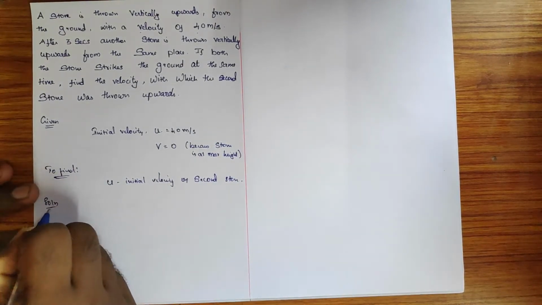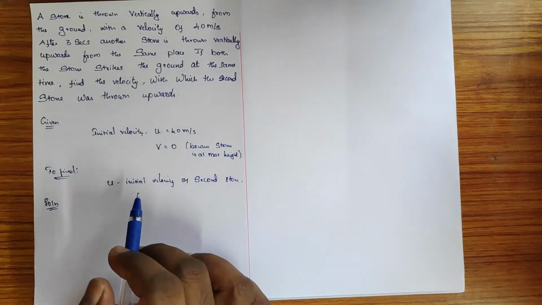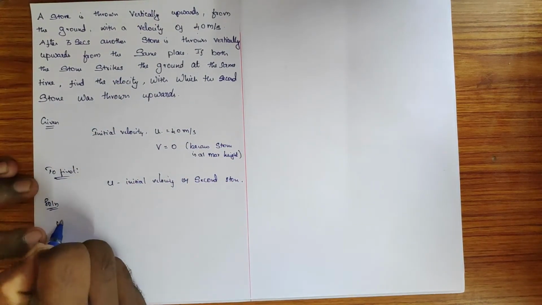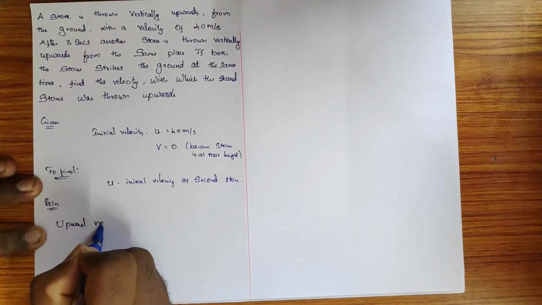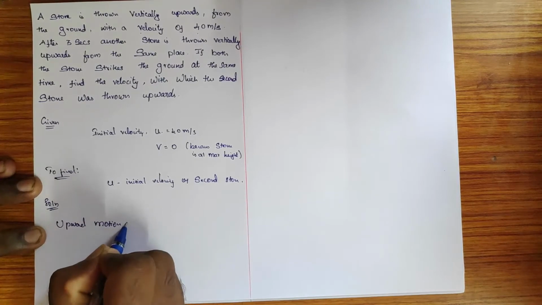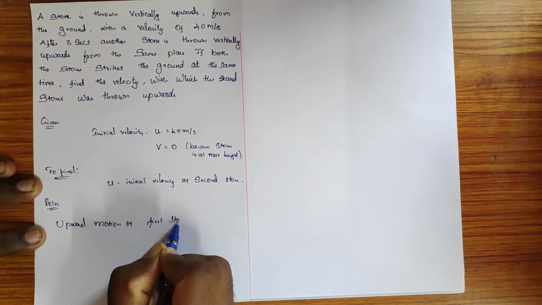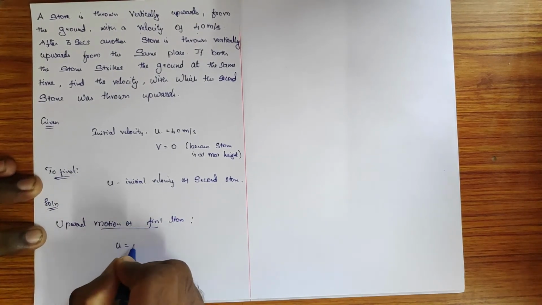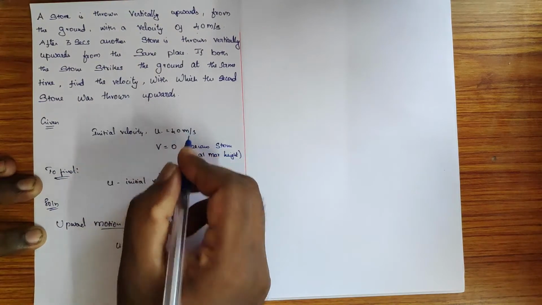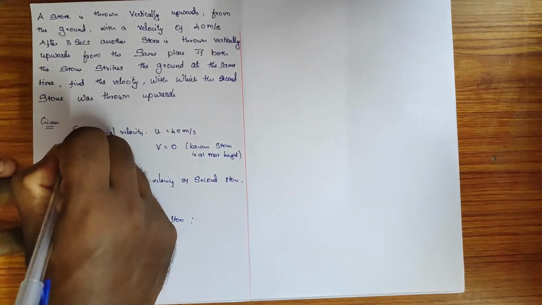So now let us find the time taken by the first stone. Here it is thrown upward, so the upward motion of the first stone. The initial velocity is 40 meters per second, so that we know it's the first stone.